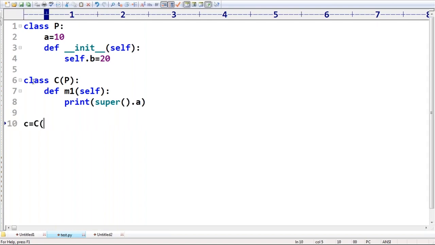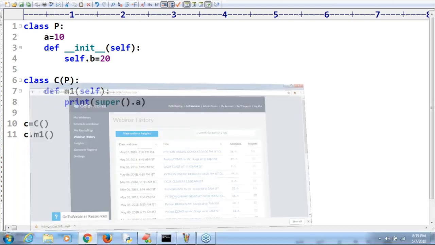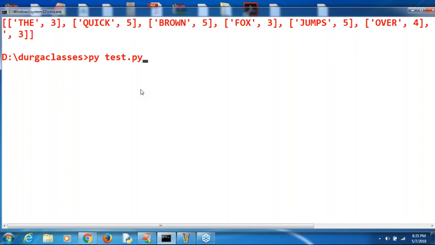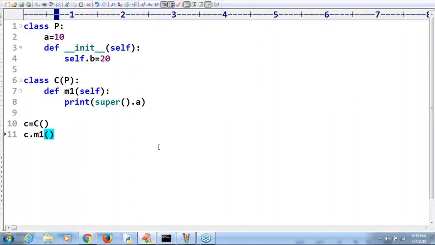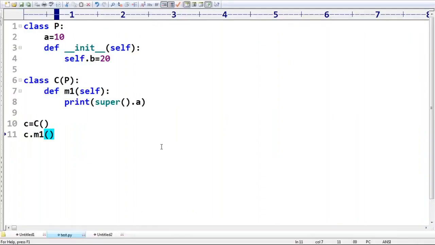c = C(), and I'm taking c.m1(). Just have a look once. P.a, perfectly 10 by default we are going to get. Not required to keep any doubt at all. Remember that. So c.m1() means super.a, and super.a means 10 by default we are going to get. Happily it is going to come.